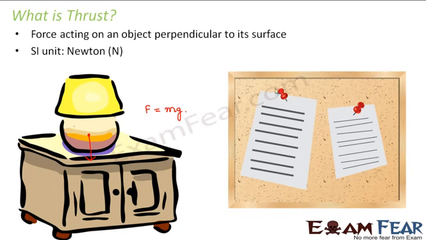What do you actually do? You actually put some force over this pin, right? So that means you are applying a force in a direction perpendicular to the surface of the board. So this force which you are applying is nothing but thrust. So thrust is a force which is acting on an object perpendicular to its surface, right? So I hope you're clear with thrust. See, these are not very complicated things. These are all simple small things, but when you know these things, you're able to answer so many things which are happening around you, right?